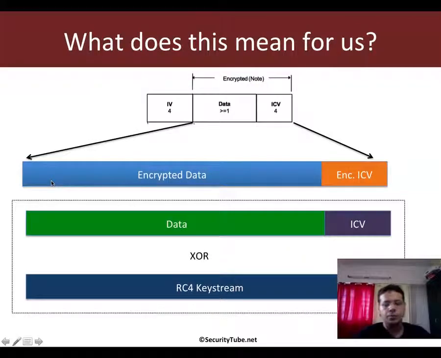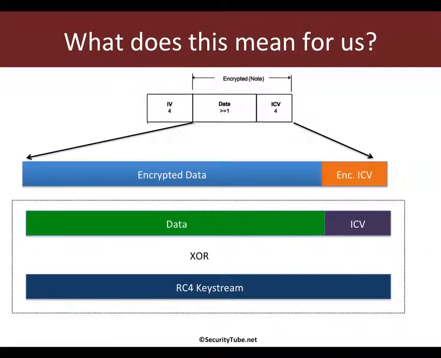So let's go ahead and look at this image. If you remember this from the last presentation, you have the IV, which is 4 bytes, and then you have the actual encrypted data, consisting of the data for the application along with the ICV, which is a 4-byte CRC32 checksum. So we can represent this as encrypted data and encrypted ICV. Both of these are encrypted.